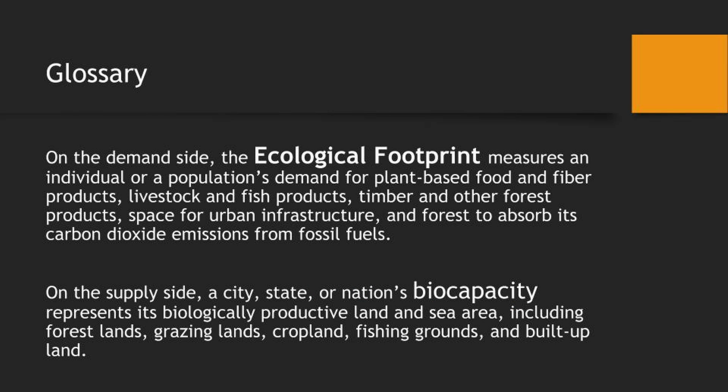Glossary. On the demand side, the ecological footprint measures any individual or a population's demand for plant-based food and fiber products, livestock and fish products, timber and other forest products, space for urban infrastructure, and forests to absorb its carbon dioxide emissions from fossil fuels. On the supply side, a city, state, or nation's biocapacity represents its biological productive land and sea area, including forest lands, grazing lands, croplands, fishing grounds, and built-up land.